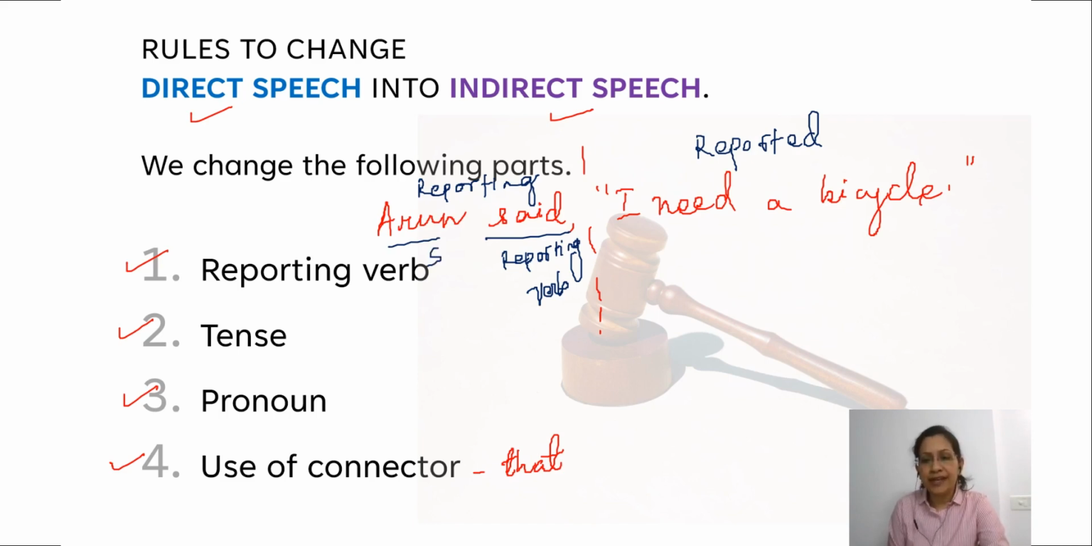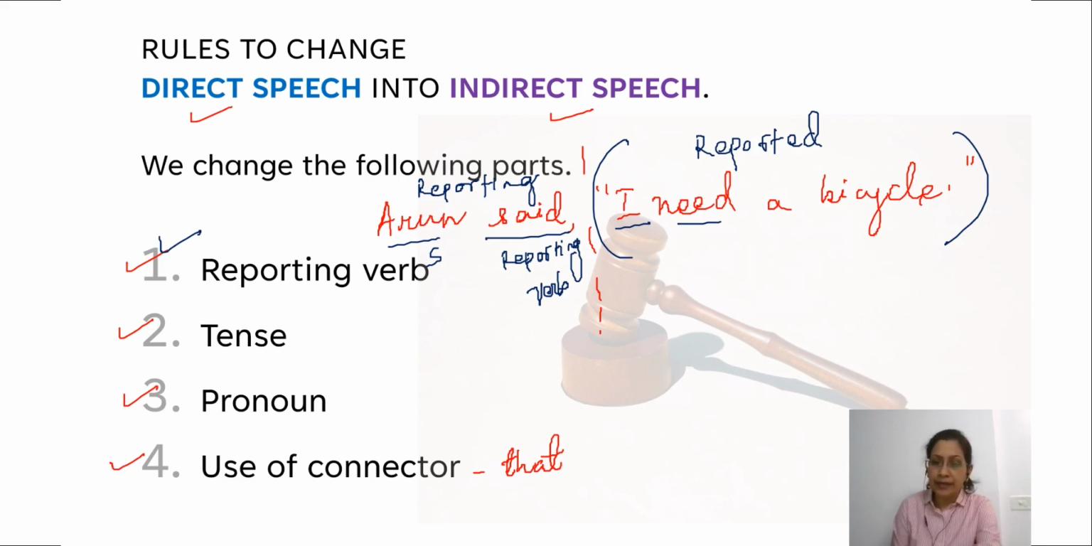Come to the reported side. Which is the subject of the reported verb? I. Which is the reported verb here? Need. Now we need to bring about the changes. The tense of the reported side has to change. Right? So these are the places: the reporting verb changes, the tense changes, the pronoun changes, and the use of a connector, that, is added.